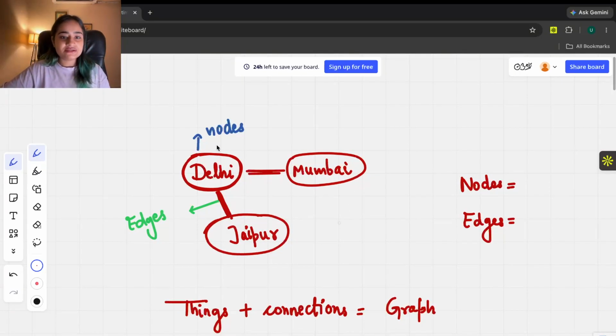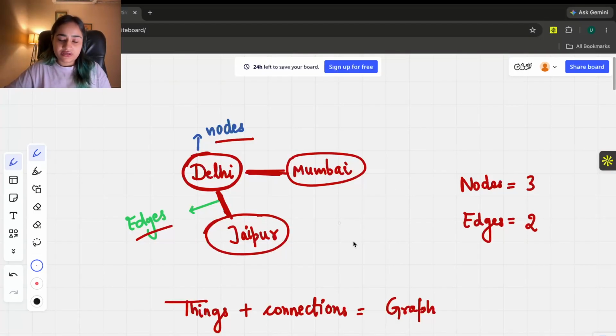So a graph has nodes and edges. As you can see, we have this graph having the cities inside it, the Delhi, Mumbai, Jaipur. And then we have a few lines in between them. They are called edges. So these cities are represented as nodes, right? So all of these cities are connected with each other and they are connected using the edges and they itself are nodes, right? So how many nodes do we have? All of these circles are going to be our nodes, which is 3. How many edges do we have? This one and this one, so that's 2.